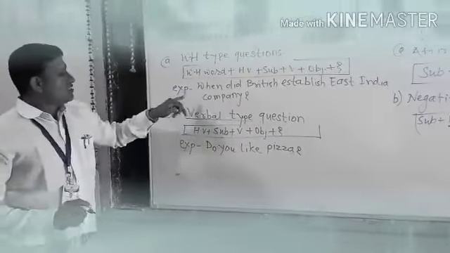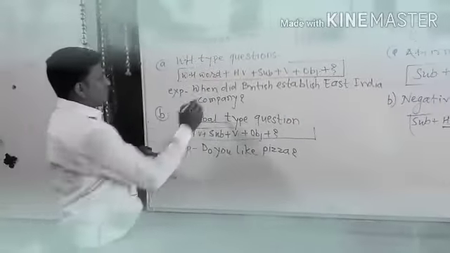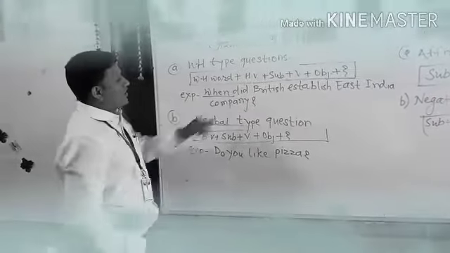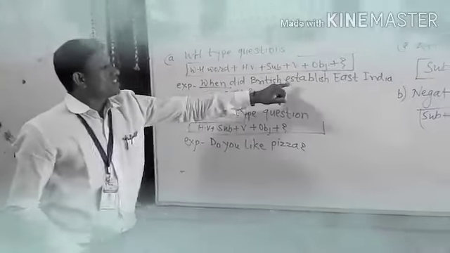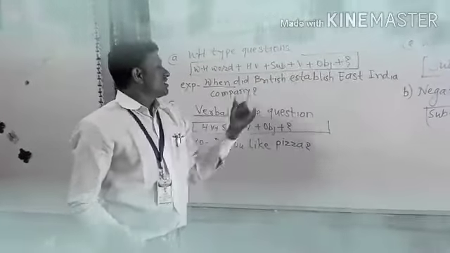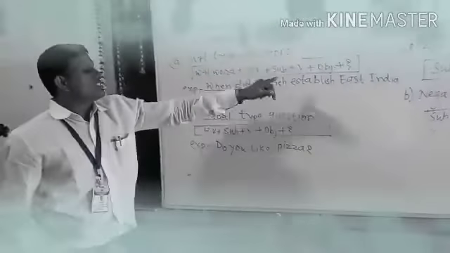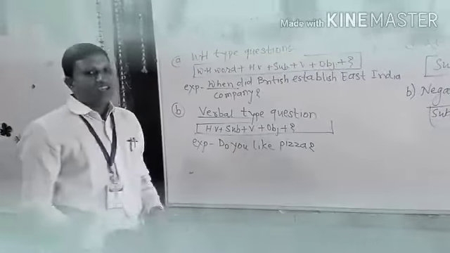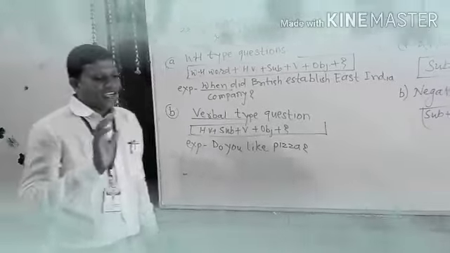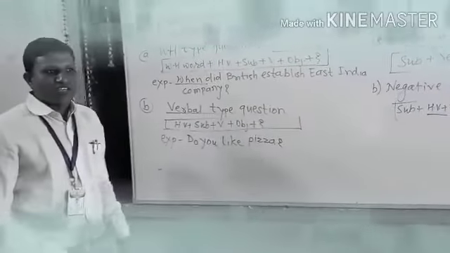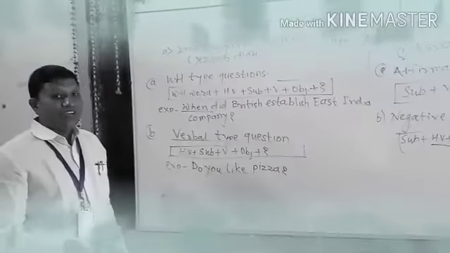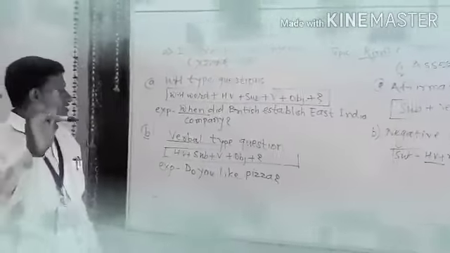In this way, the example is given: when. What is when? When is the WH word. Did is here the helping verb. British is subject. Establish is verb, and East India Company is object. Here it is: when did British establish East India Company. You may take another example: when did you get up early in the morning? When did you get up? You can ask another question.